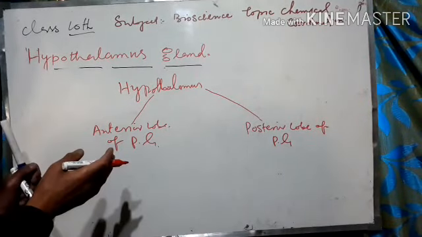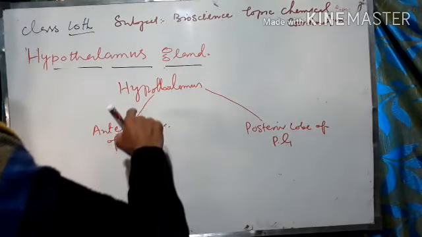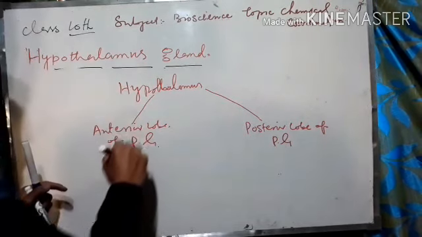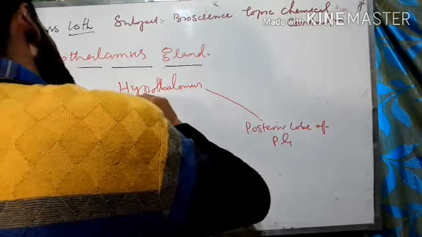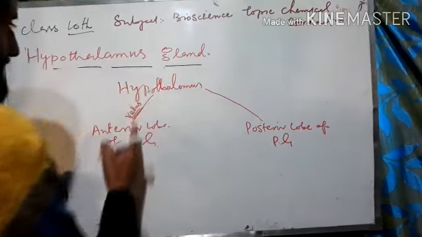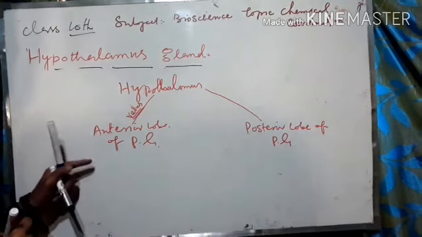But the transportation is by other means. Here the hypothalamus transports neurohormones through veins which are present in this stalk, between the hypothalamus and the anterior lobe of the pituitary gland.